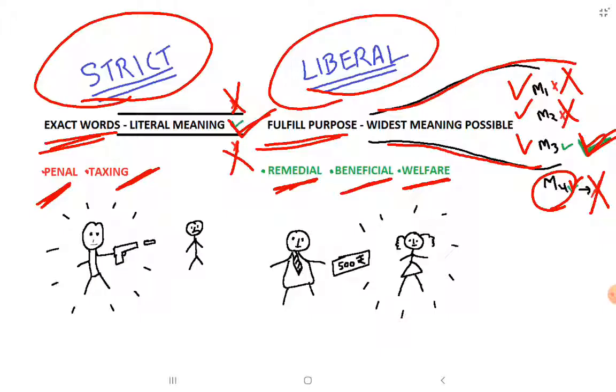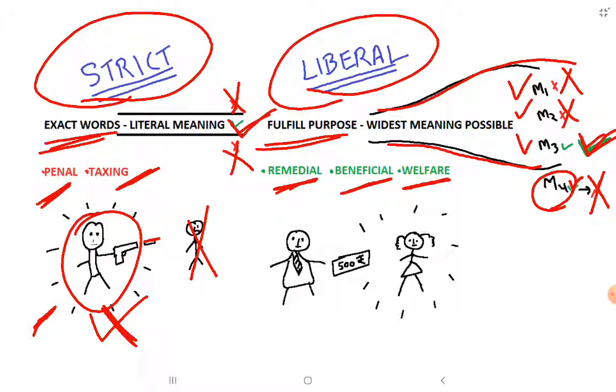In strict construction, the main focus is that no innocent person should be punished. Suppose this person fires a gun towards this person and kills him, then we have to see whether all the conditions of the penal statute are fulfilled or not. Suppose this person fires the gun in self-defense, then he will not be guilty. We will see the exact wordings. If all the conditions are fulfilled, then he will be punished, but if all the conditions are not fulfilled, then he will not be punished. We will see everything, his act, his intention, whether he is doing it in self-defense, everything will be seen.